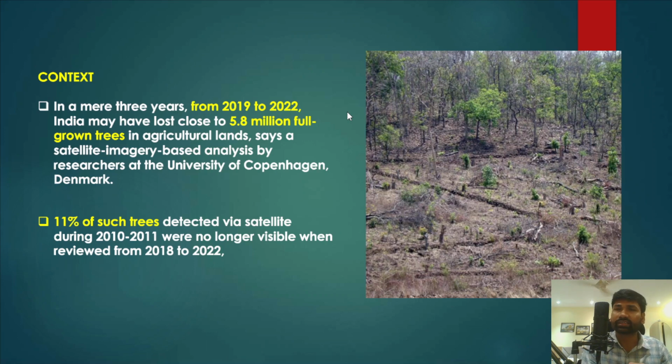So what this article is actually saying is that within a 3-year period, from 2019 to 2022, India may have lost around 5.8 million full grown trees. These full grown trees play a very important role in carbon sequestration. Okay, so they absorb a lot of atmospheric carbon. But the study has found that within a span of 3 years from 2019 to 2022, India may have lost close to 5.8 million full grown trees in the agricultural land. So not in the forest lands, but in the agricultural lands.